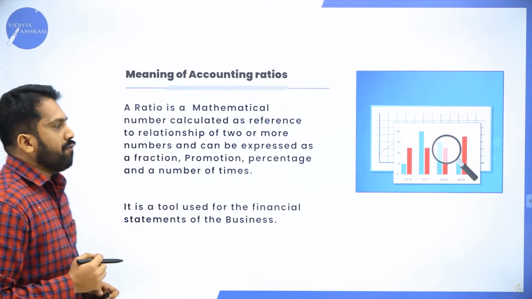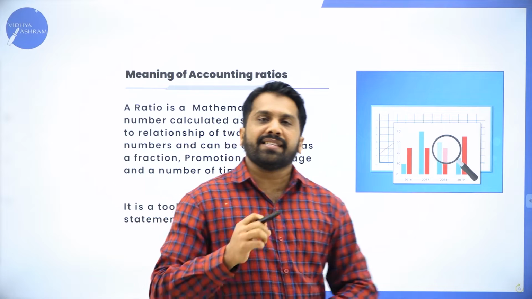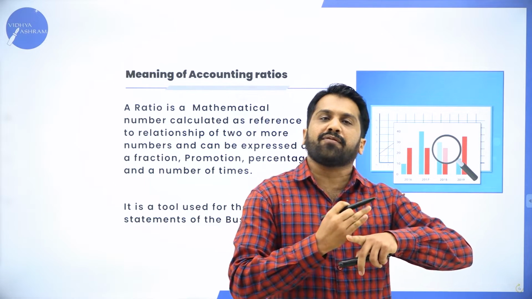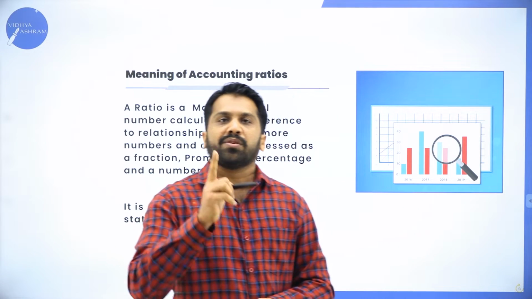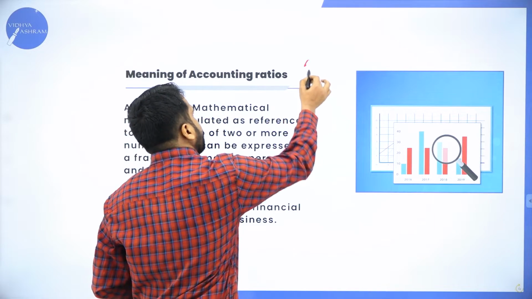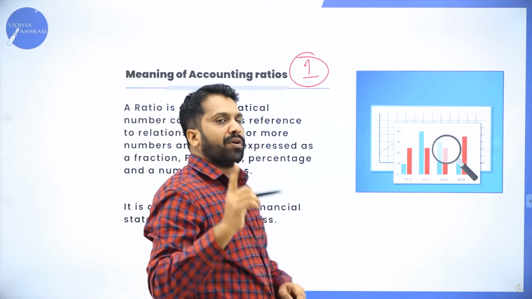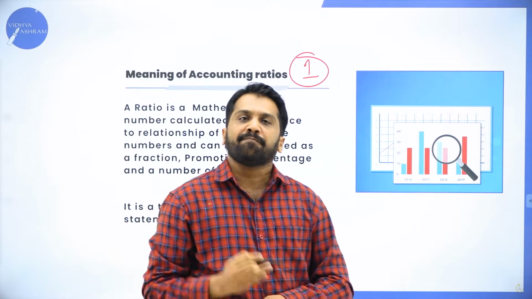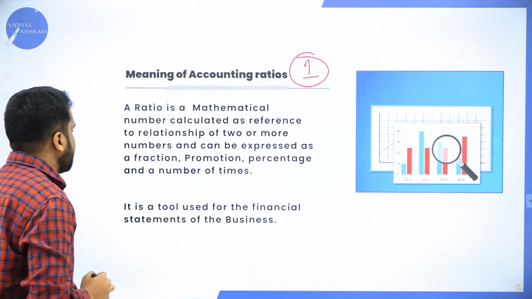Now, meaning of accounting ratio. As I told you, you will not get a 4 or 5 marks theory question. You will get only one question, that is for 1 mark. For 1 mark, you need to answer. So, for 1 mark, what is important?